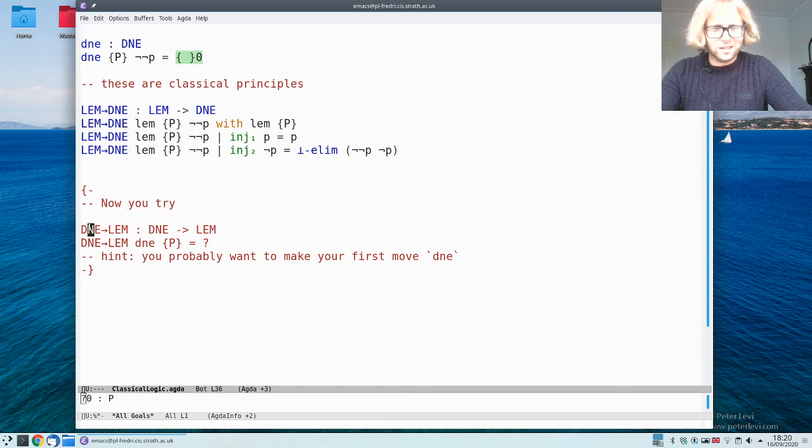And what I suggest you do for fun is to show the opposite, that if you have double negation elimination, then you also get the law of excluded middle. So maybe this is a bit trickier, but it's a really fun exercise, so I suggest you try it at least. And if you need some help, then of course you can ask them at the forum. Enjoy.